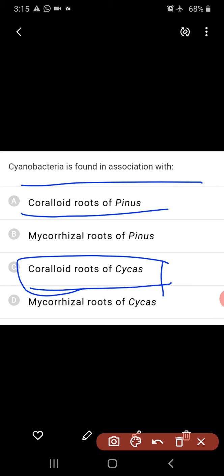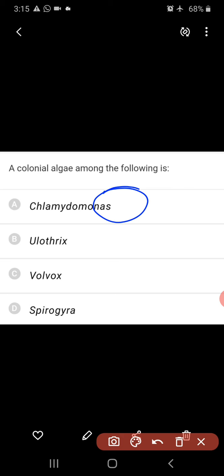A colonial alga among the following? Chlamydomonas is unicellular. Ulothrix is not a colonial form, it is filamentous. Spirogyra is also filamentous. Volvox: so Volvox is a colonial form which looks like a rolling ball.